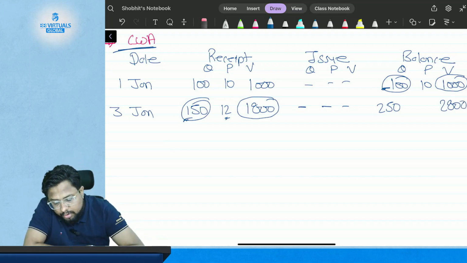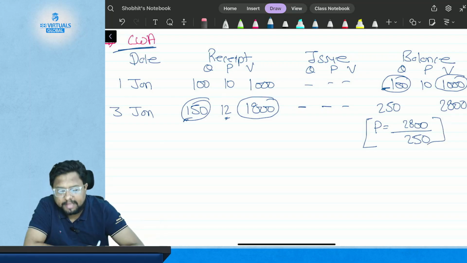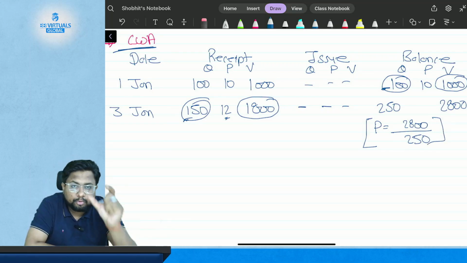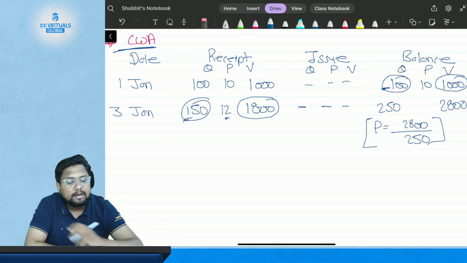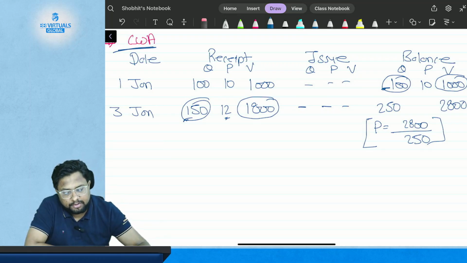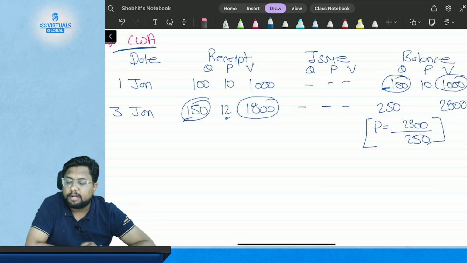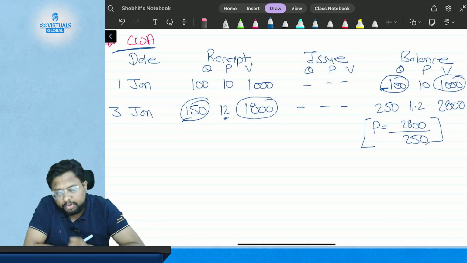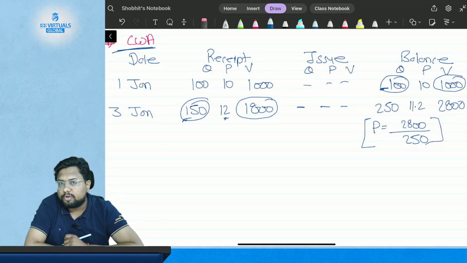So how are you going to calculate the price? The price will be calculated by dividing 2,800 by 250, the total cost by the total units after every receipt. So 2,800 divided by 250, please use your calculator, is $11.2.